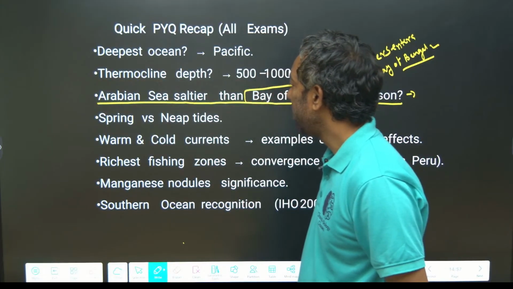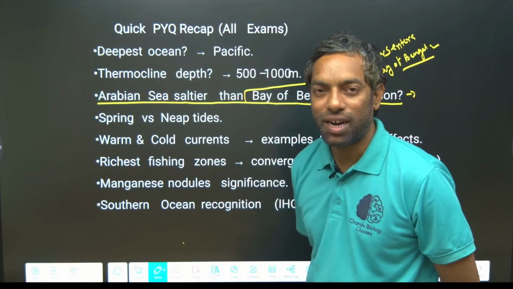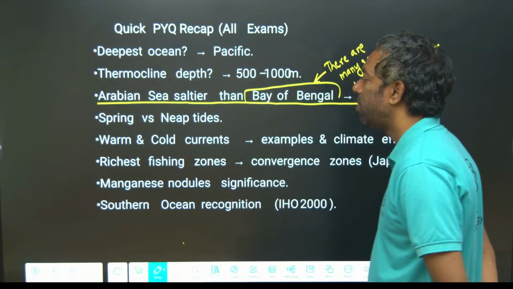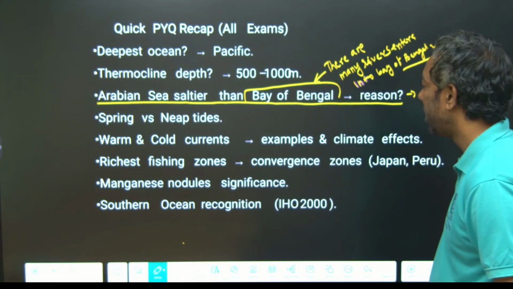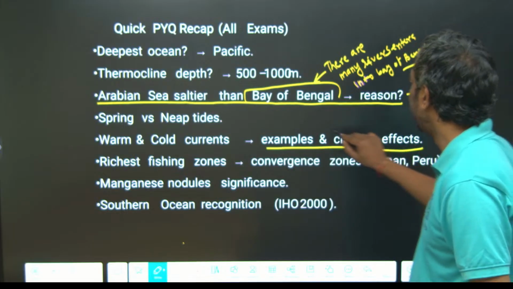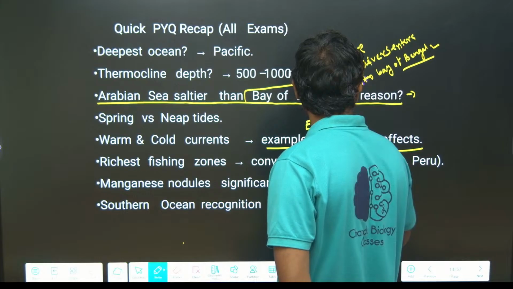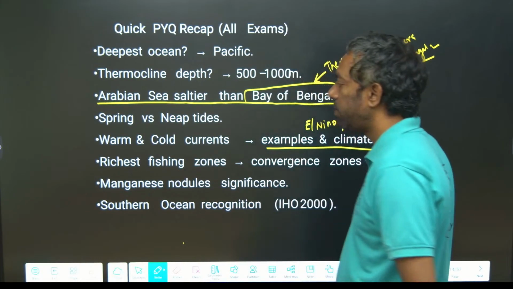Spring versus neap tides: what are spring and neap, the two different types of tides, guys. What are warm and cold currents? Examples of climate effects: El Nino and La Nina, and the effects of tides.